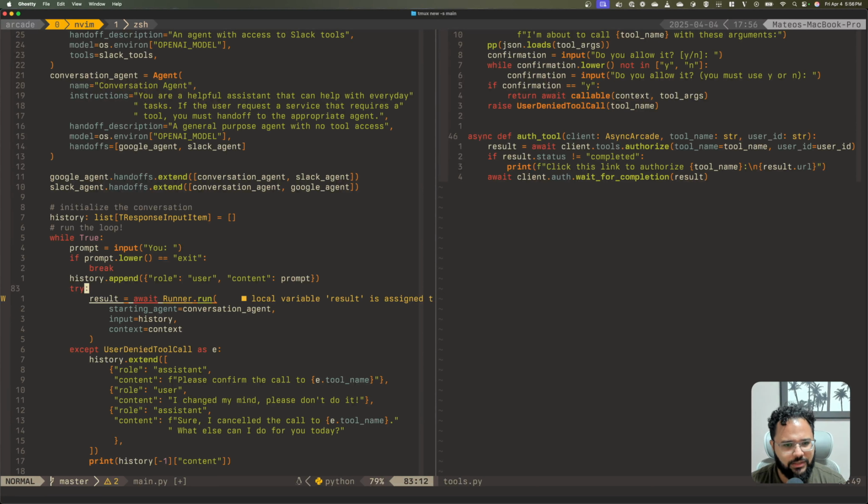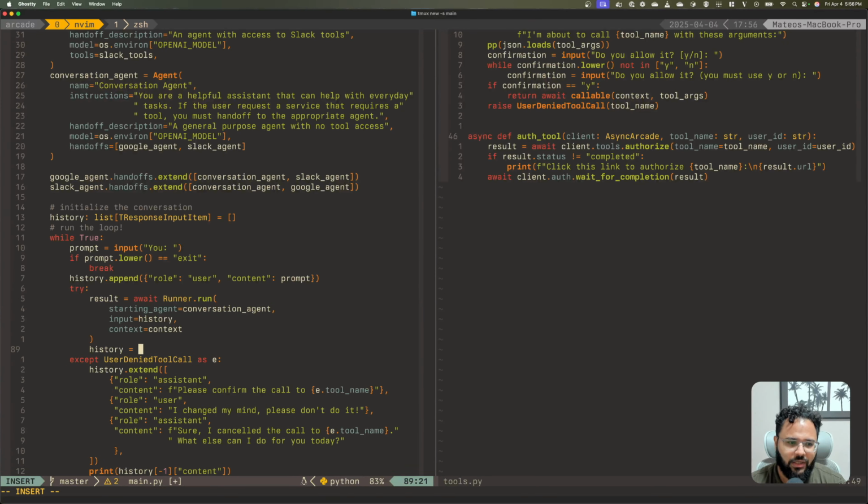So with this, we have the result, and we say history equals result to input list, right? So this is actually okay to just replace the history because the result will have some enriched information about the handoffs and so on. So, things that we don't manage will be just included in the history on our behalf, which is pretty useful. And then we just print that to the user.